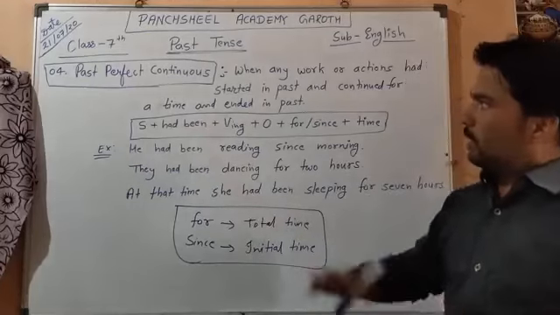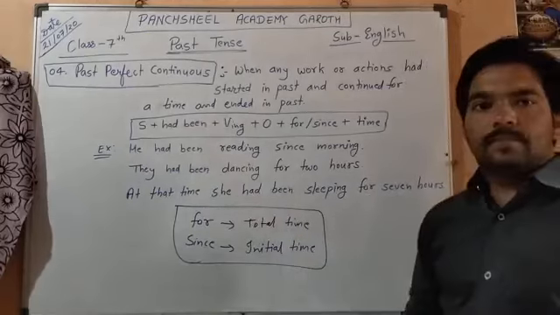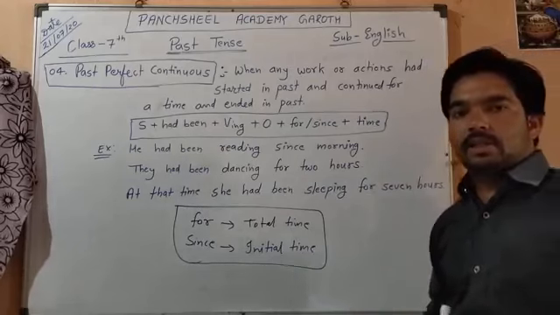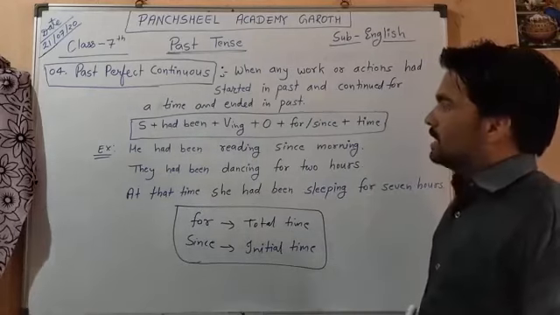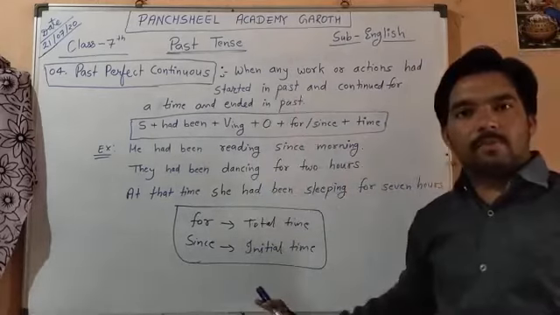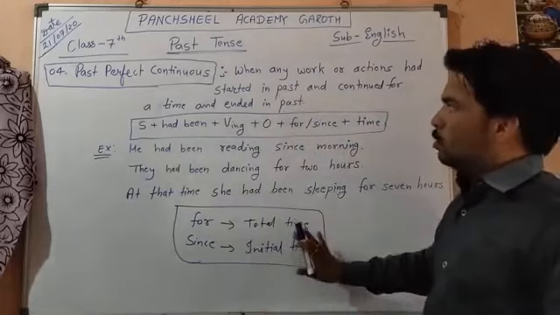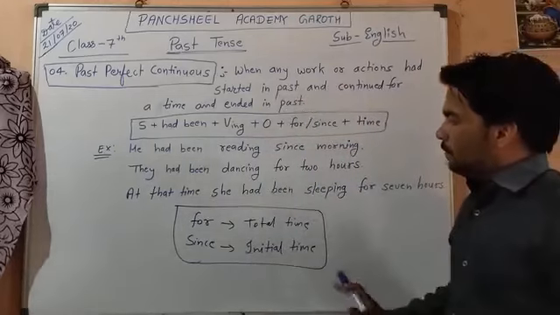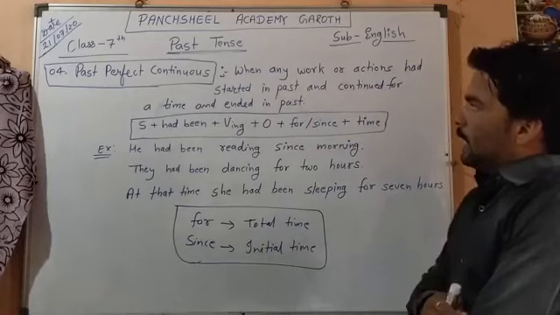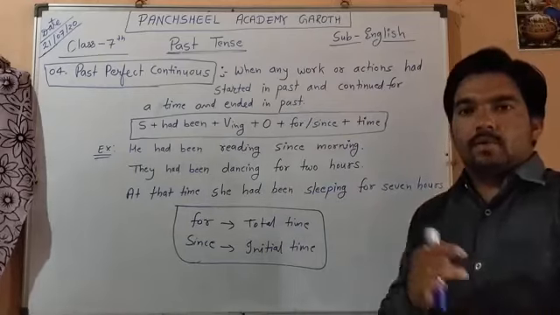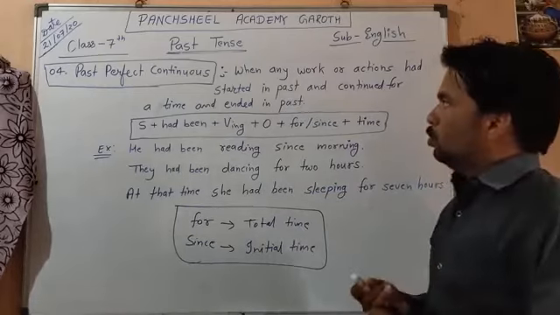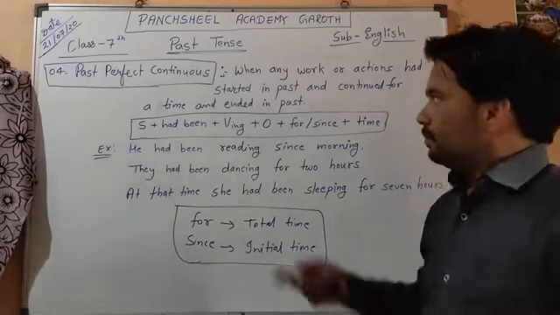We can make various types of sentences, but it is enough. You can note it down, and I will give you exercises for present tense and past tense so you can solve them. Okay, note it down.